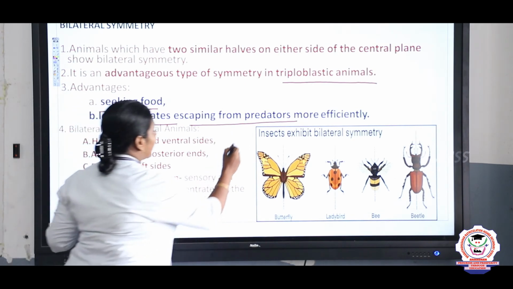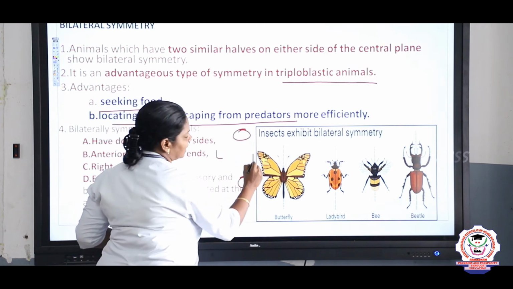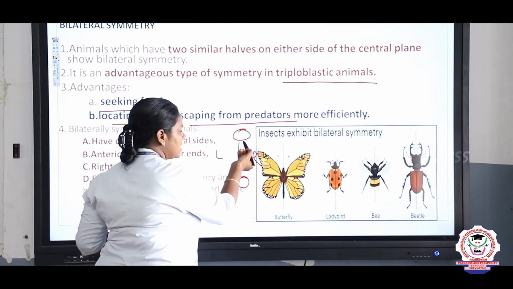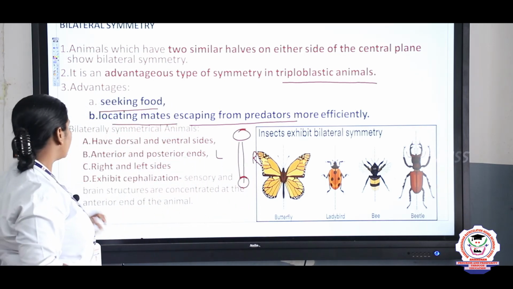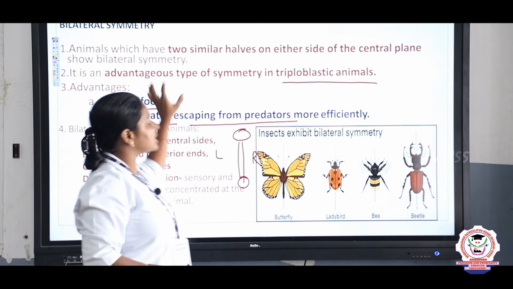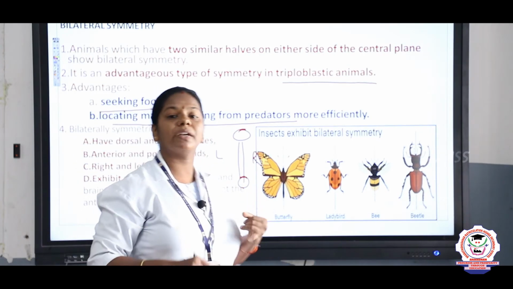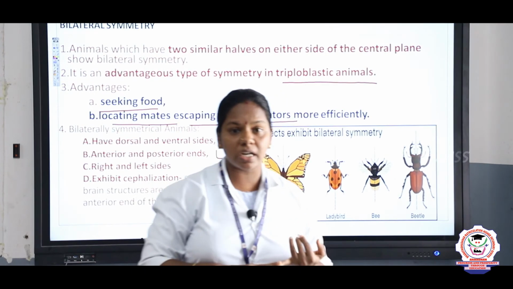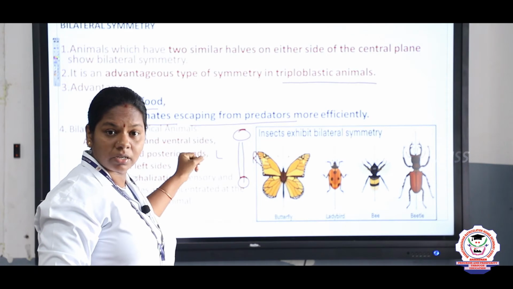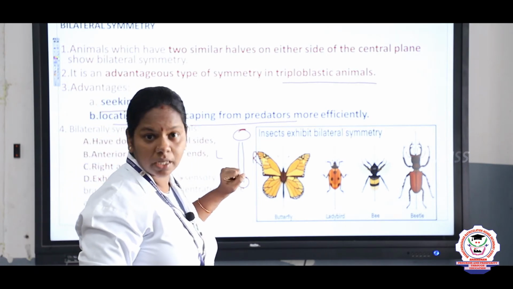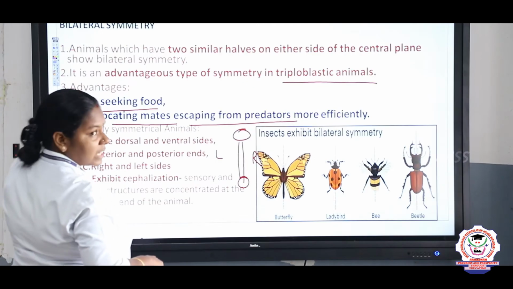They have all sides: anterior and posterior, left and right, and dorsal and ventral. All sides are present in such type of organisms, right? So this is about the bilateral symmetry. So far we discussed about the symmetry, children: radial symmetry, biradial symmetry, pentamerous radial symmetry and the bilateral symmetry.